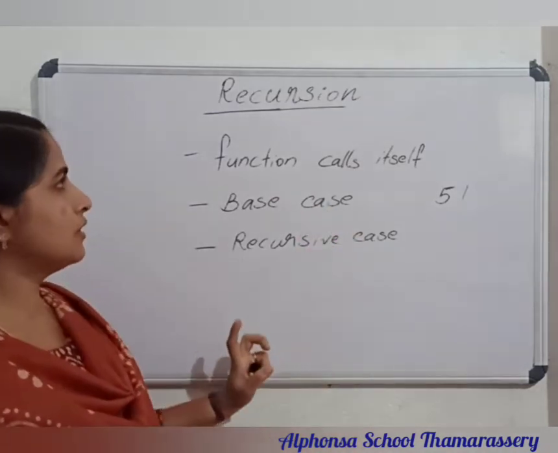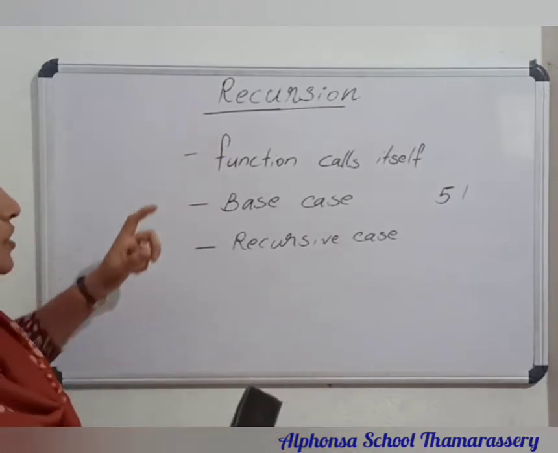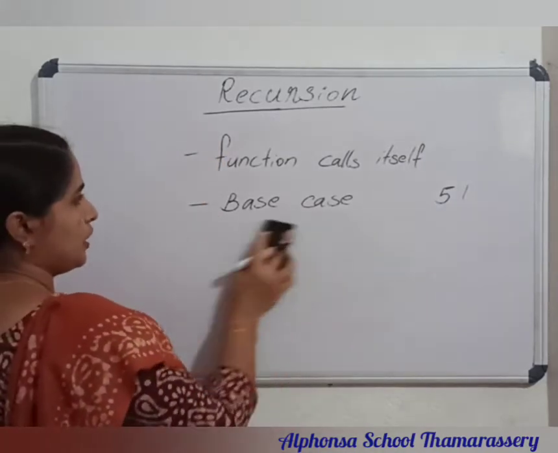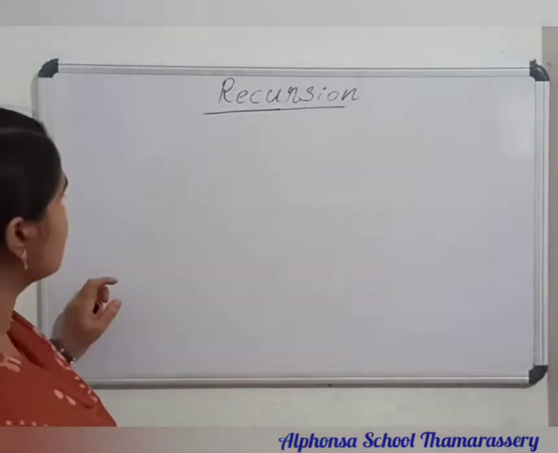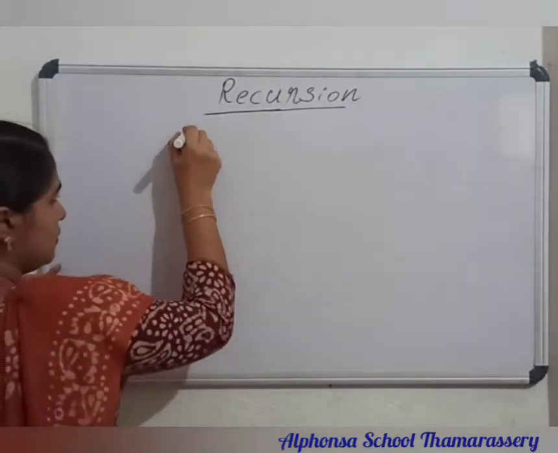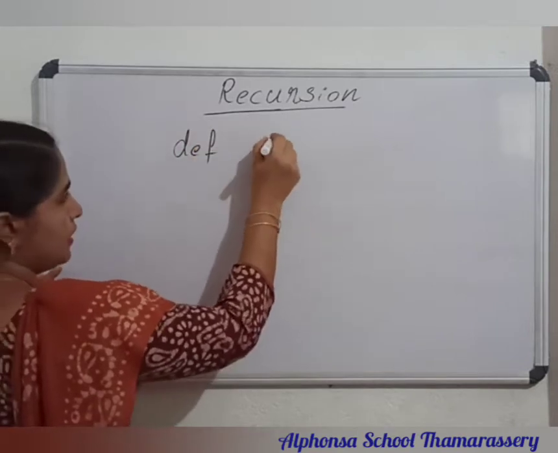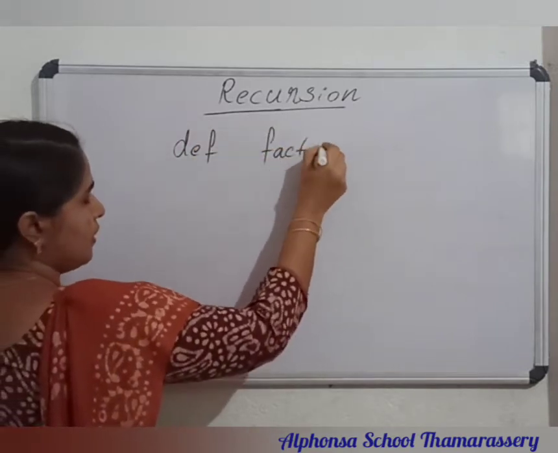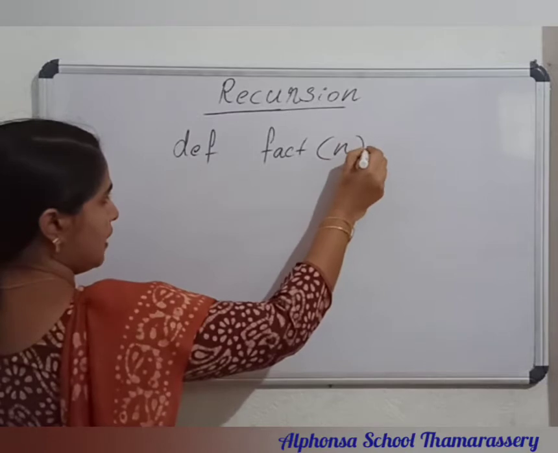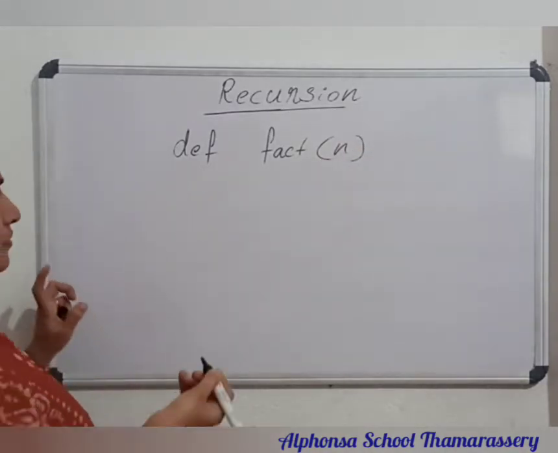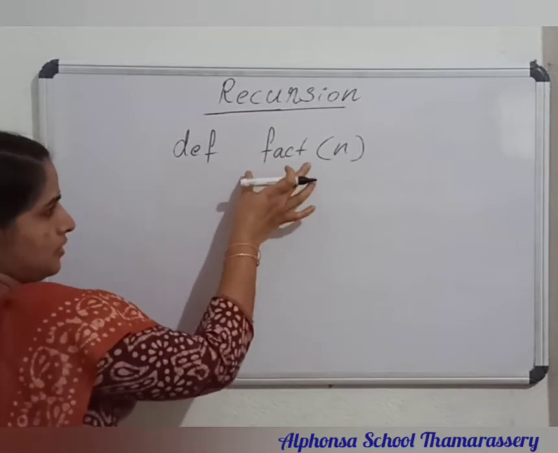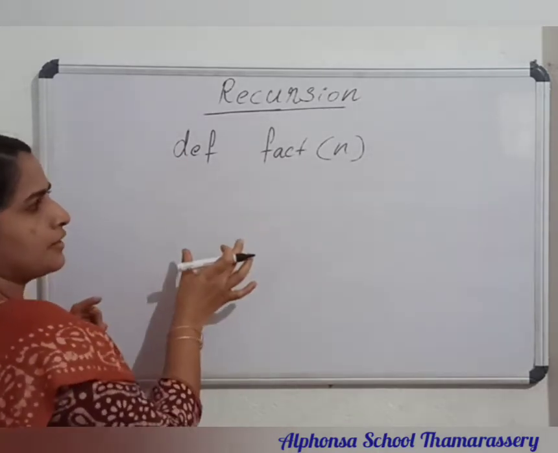Now we can write a recursive function for the factorial program. So def, and the function name is fact itself, and I am passing n as the argument. Okay, then next you define the base case there.